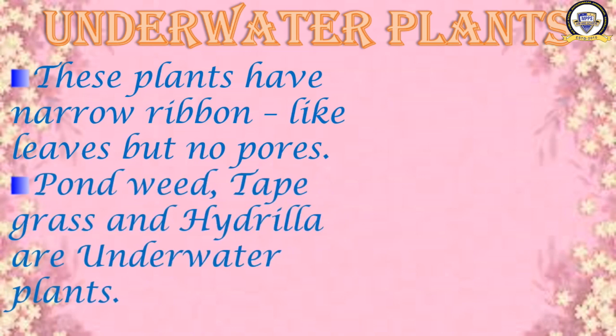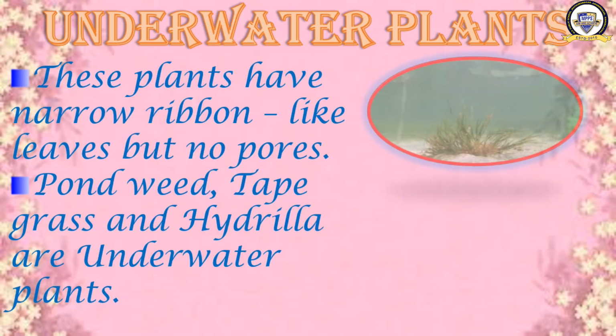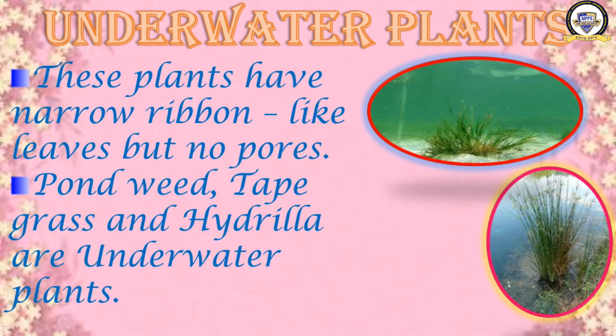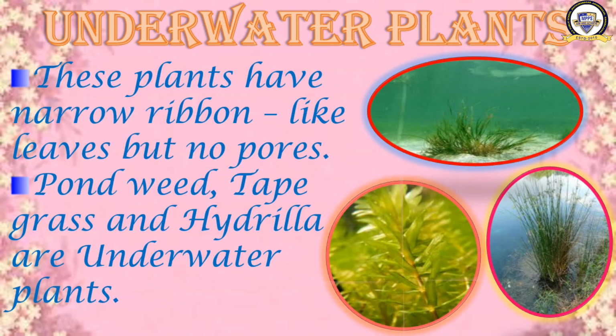Pondweed, tape grass and hydrilla are underwater plants. What are the examples of underwater plants? Pondweed, tape grass and hydrilla. I'll show you the pictures. This is pondweed. Next one is tape grass and the other one is hydrilla. These all are the underwater plants which can make the water clean. Have you understood? Okay, so we have completed.